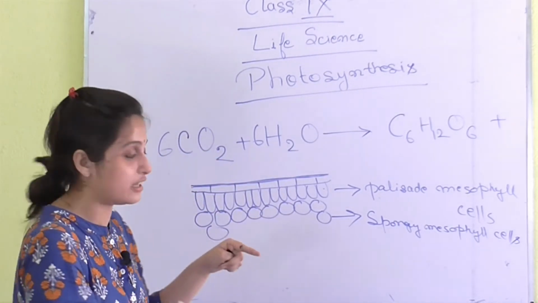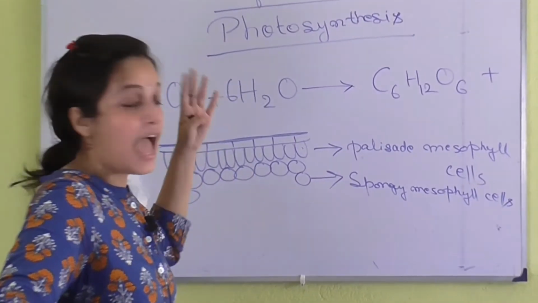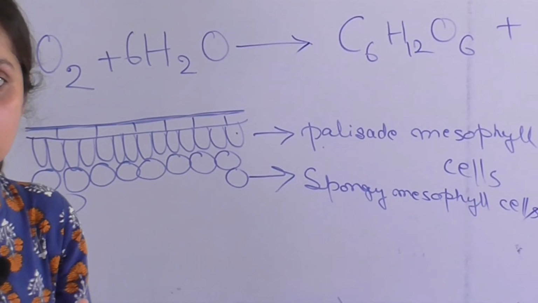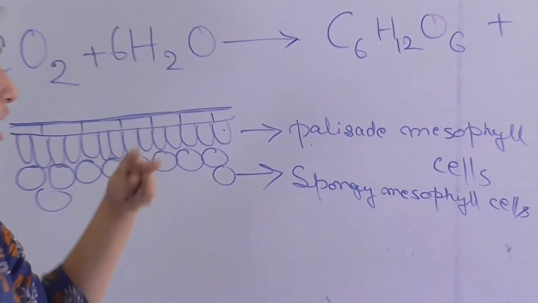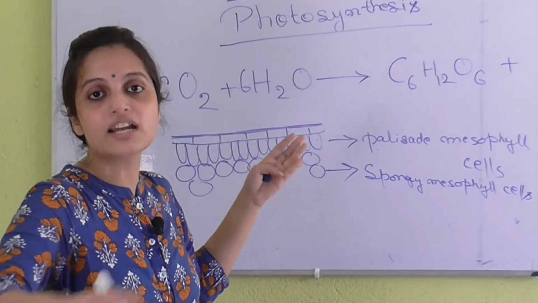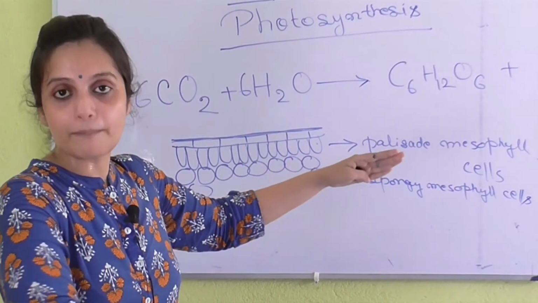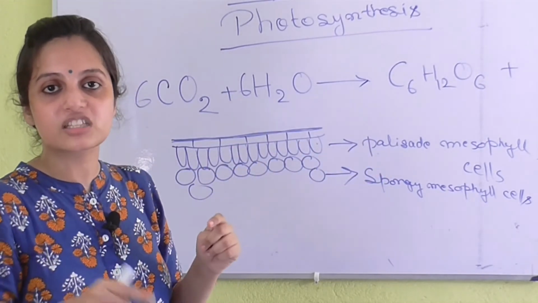But before that, let me say, what is the difference between palisade and spongy? Apart from their structure, that is, one is vertical and another one is oval, round, or the position, that is, one is next to the epidermis and the other one is next to the palisade. Apart from all the structure, what is the main difference?